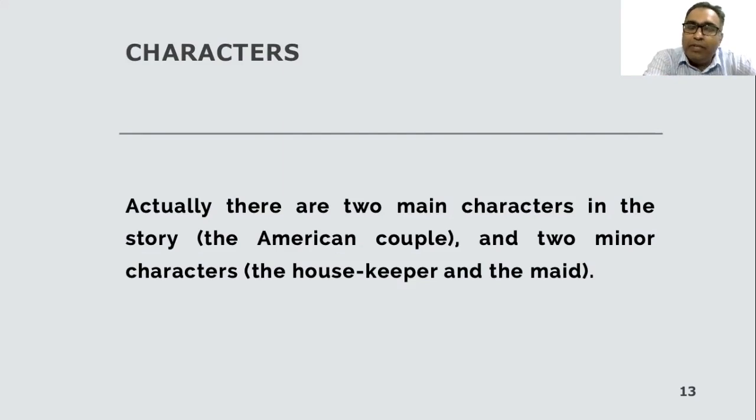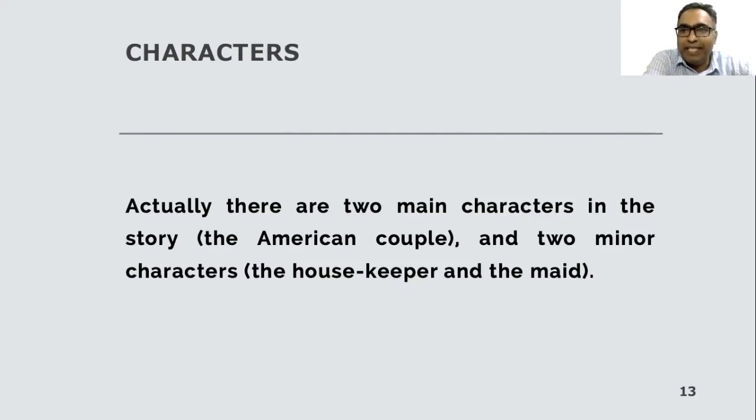And throughout the story, it is evident that the cat is present directly or indirectly in all the scenes. For example, at the beginning of the story, the wife saw the cat outside. Then the woman talked at first with her husband about the cat. The cat is present everywhere. Sometimes it is invisible, sometimes it is visible. Then with the housekeeper, and finally the maid brought a cat. So we can consider the cat as a minor character of the story.